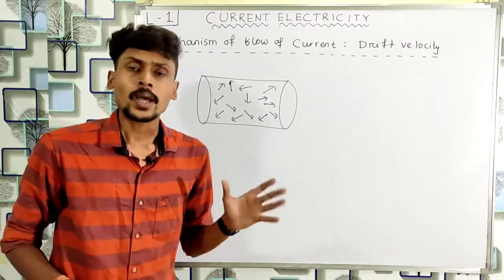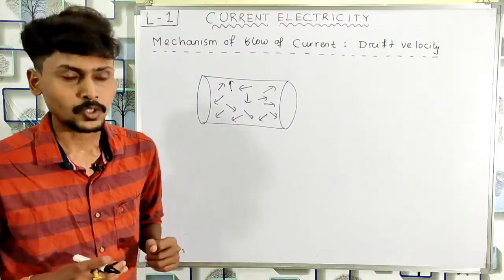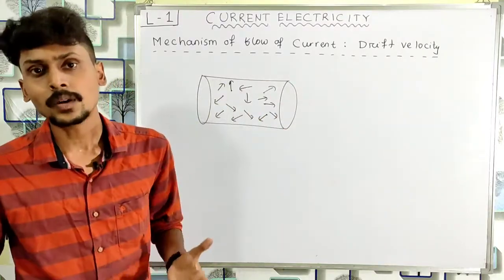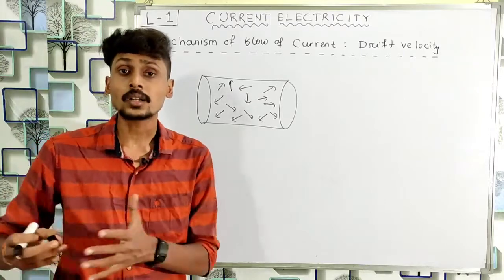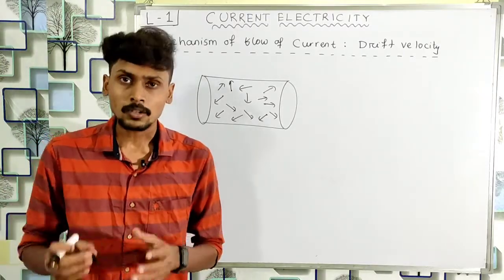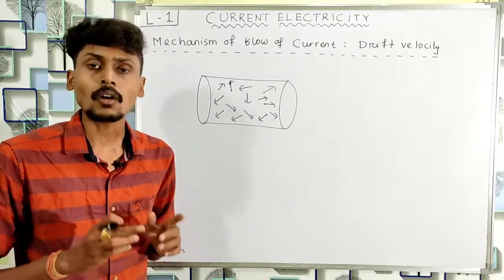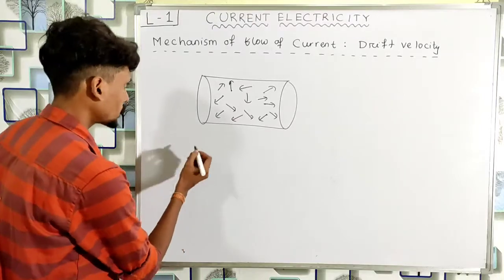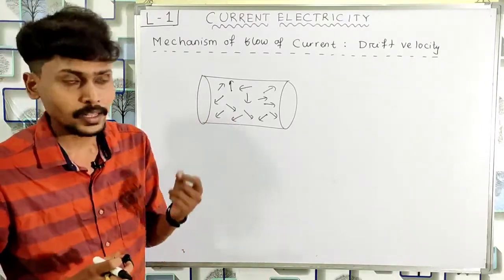So in this case, what happens if you find the average velocity of electrons? That will be 0. Suppose in this conductor we have n free electrons, and u1, u2, u3 ... un are the velocities of these electrons. If you take the vector sum of all the velocities, the answer will be 0, because we have to add them vectorially.